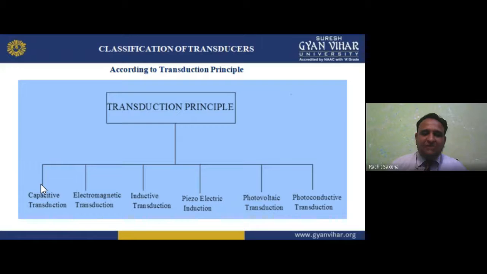Capacitive transduction means we can easily vary the dielectric in whichever way we want. If I vary it, displacement is there, and we get a voltage or electrical output from the capacitor. Capacitors and inductors are passive elements, but if we give supply to them, they behave like a source. The capacitor stores charges between the parallel plates with the dielectric.